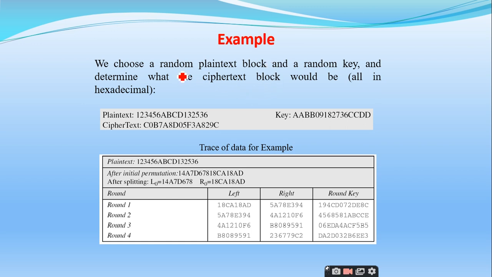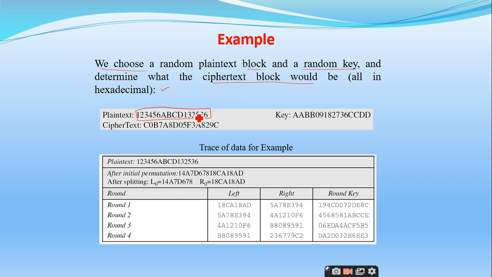See here, this is an example. No need to learn it by heart, but you should understand what is happening here. So we choose a random plain text block and a random key and determine what the ciphertext block would be, all in hexadecimal. So the plain text is this one.